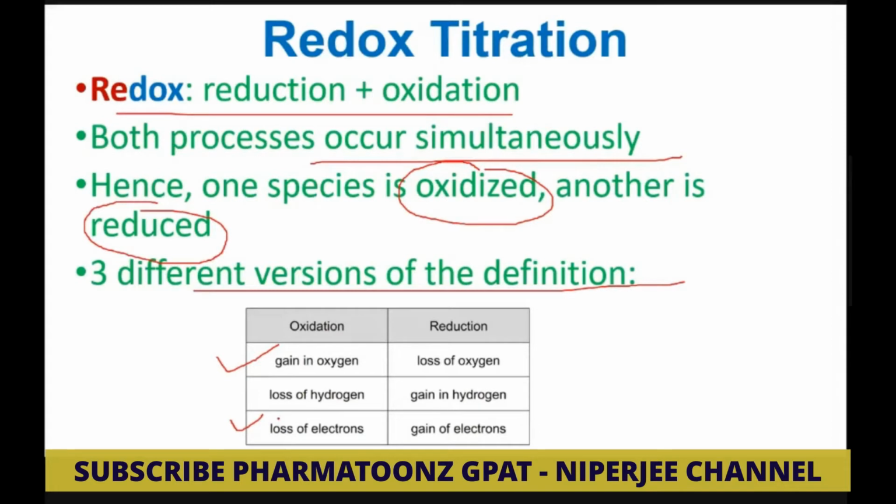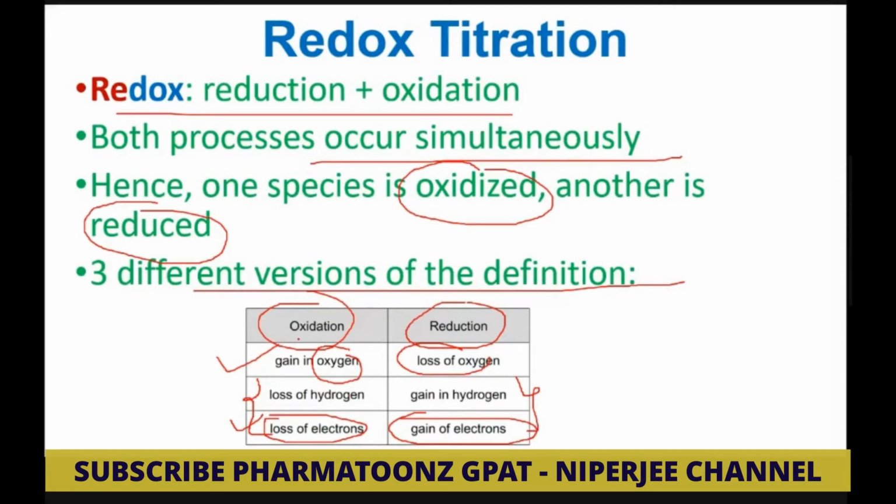LEO means loss of electron is called oxidation, gain of electron is called reduction. Okay, so in oxidation what happened? Electron and hydrogen both are lost and oxygen is gained. In reduction what happened? Oxygen is lost and hydrogen and electron are gained. Such basic questions might be asked and it is very confusing, so you have to remember by this mnemonic, LEO and GER.